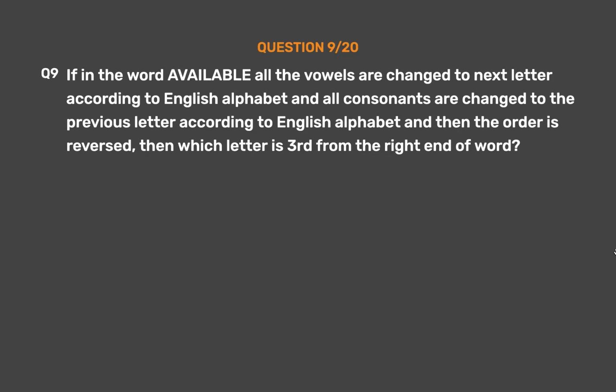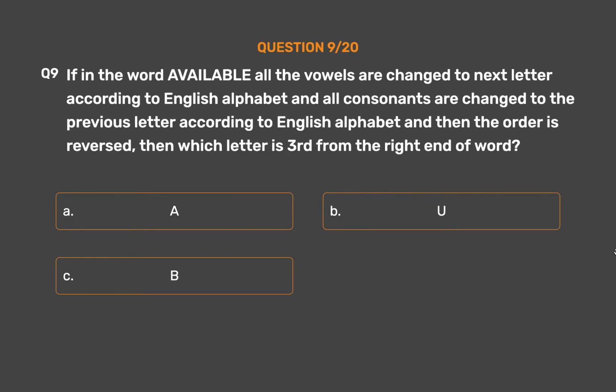Question number 9. If in the word available all the vowels are changed to next letter according to English alphabet and all consonants are changed to the previous letter according to English alphabet and then the order is reversed, then which letter is third from the right end of word? Option A. A. Option B. U. Option C. B. Option D. K. Option E. F.